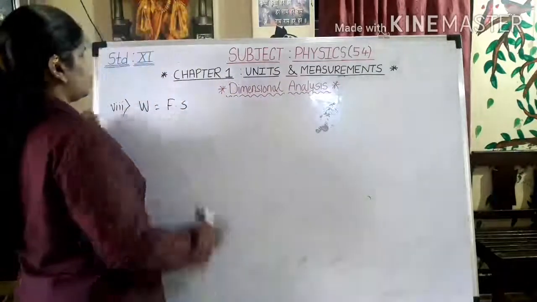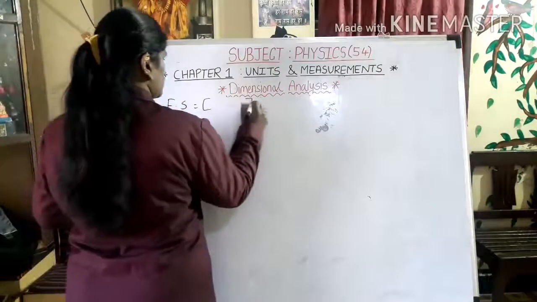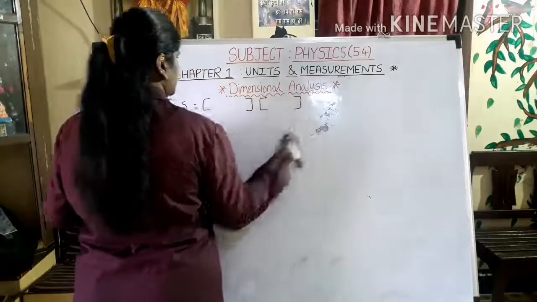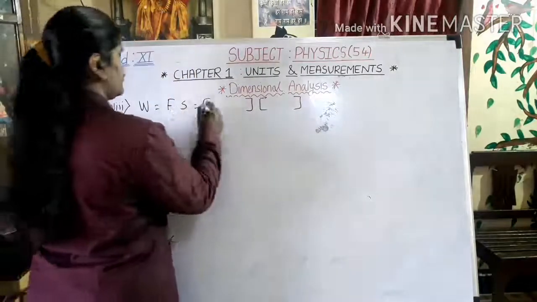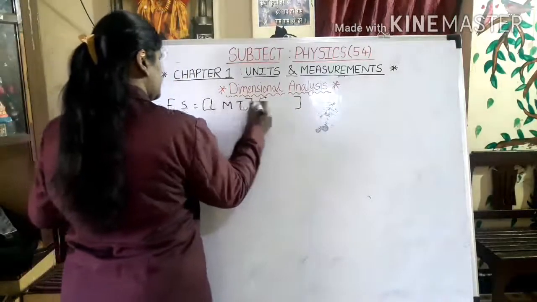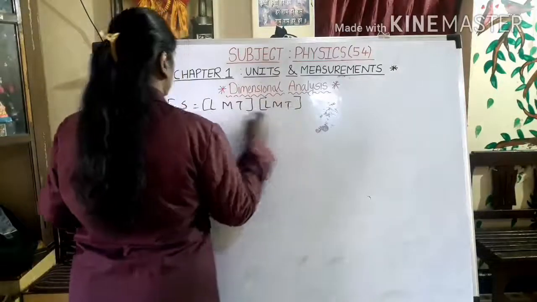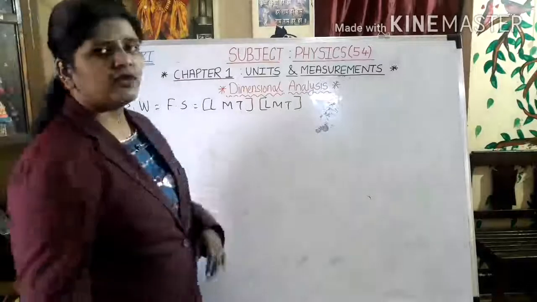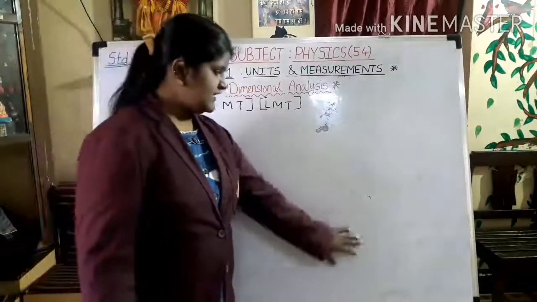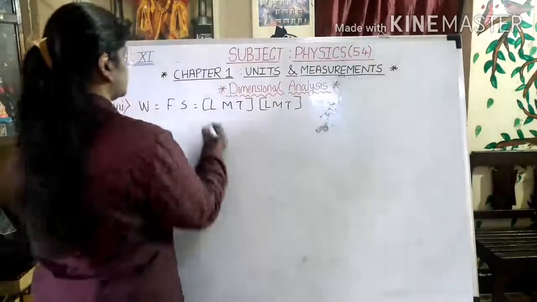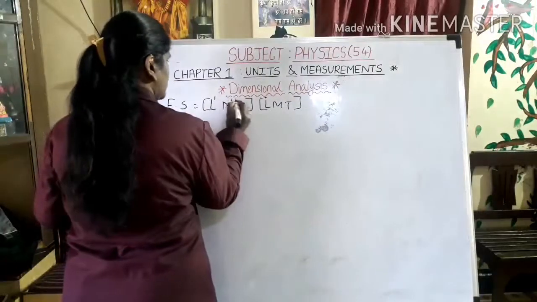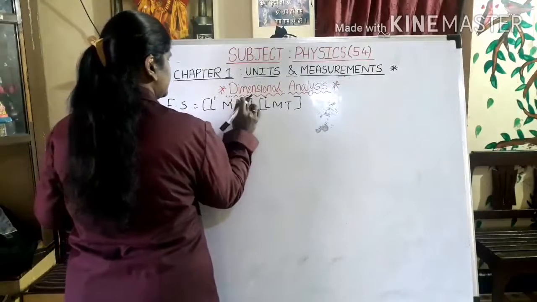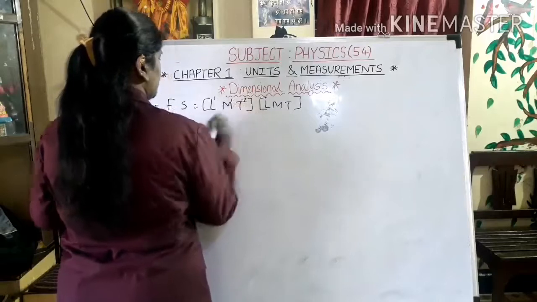Alright. So there should be multiplication of dimensions of both the terms. I have written the general. So you have to know the formula or dimension for F. So recently we have found out, which is L1 M1 and T minus 2.